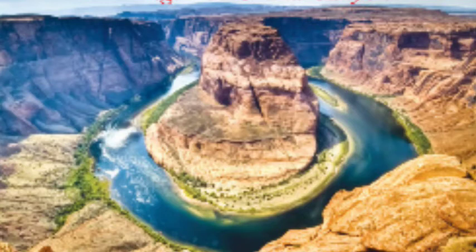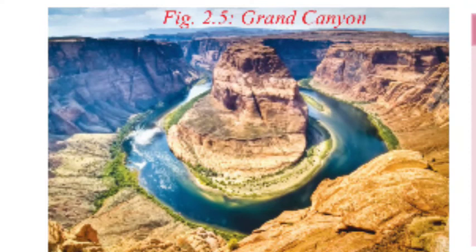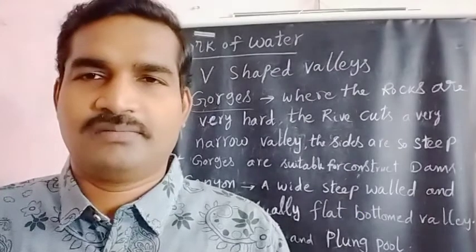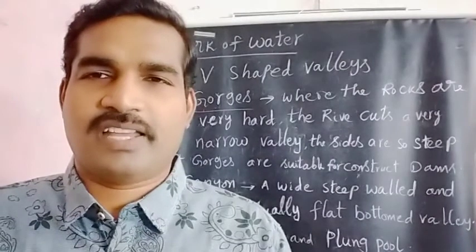So, do you know the difference between gorge and canyon? A gorge is almost equal in width at its top as well as its bottom. Similarly, a canyon is wider at the top than at the bottom. Here are some important canyons. Grand Canyon, you know the Grand Canyon. It's called the biggest canyon.